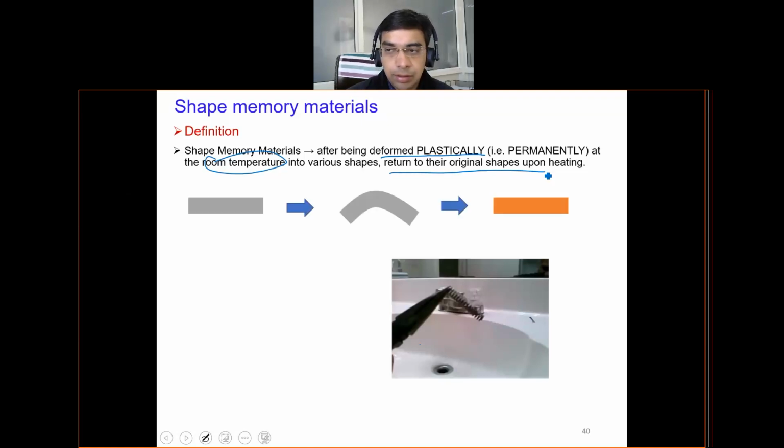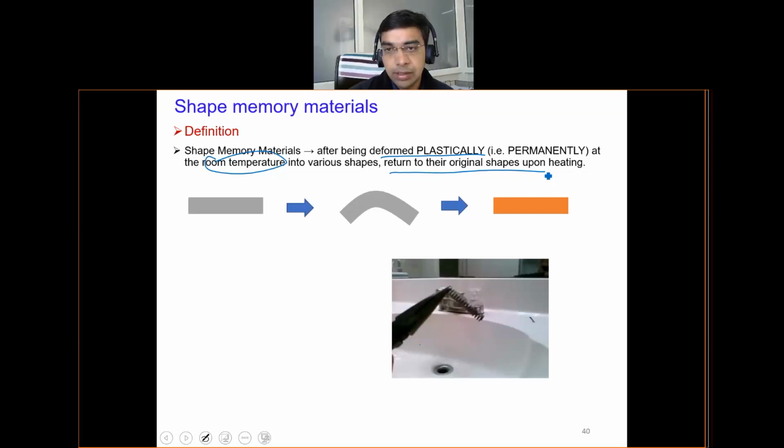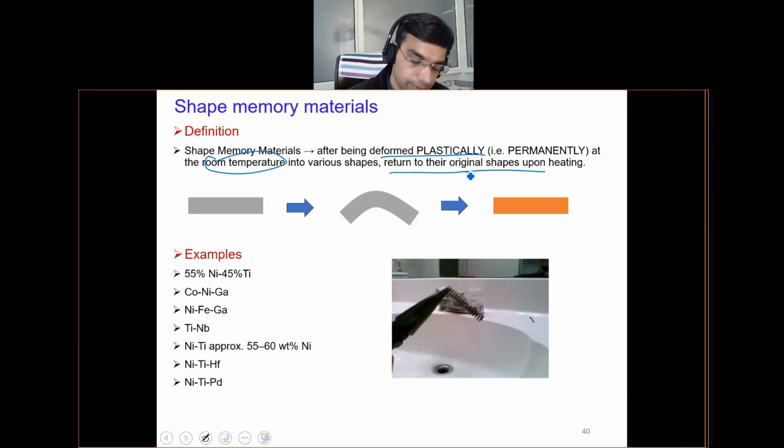Sir, what defines the original shape? Original shape means the shape before it was plastically deformed. As you have seen in the video, it was a well-made spring, and it has come back to the original shape that was a spring, what it was before deforming.